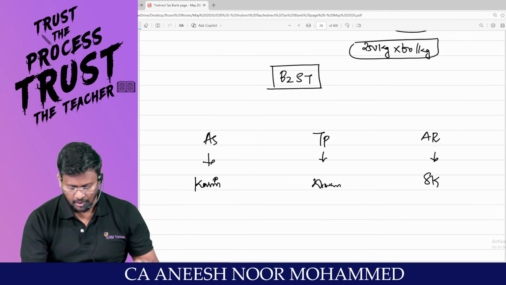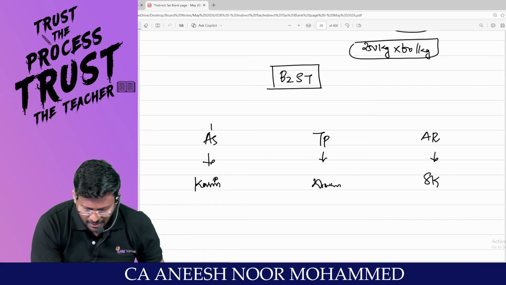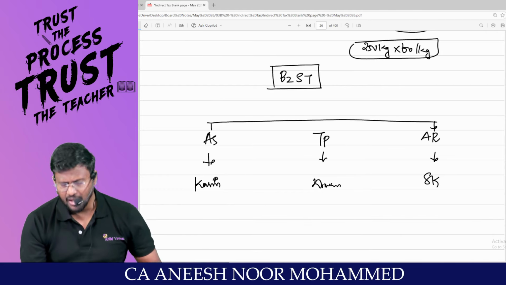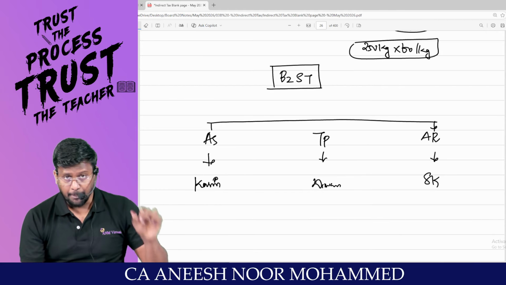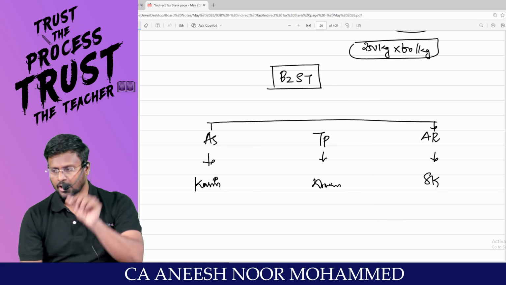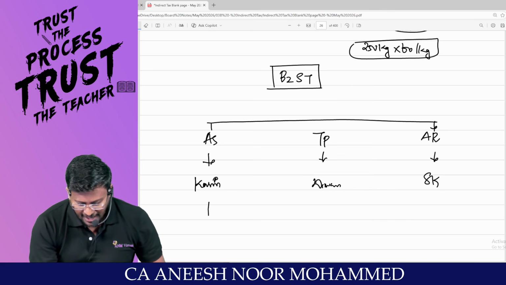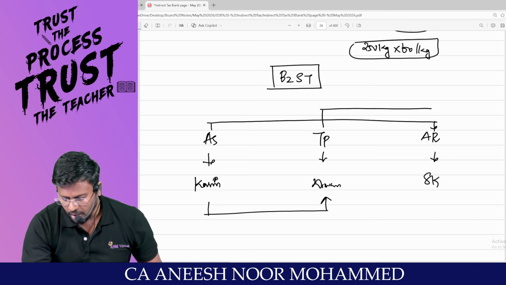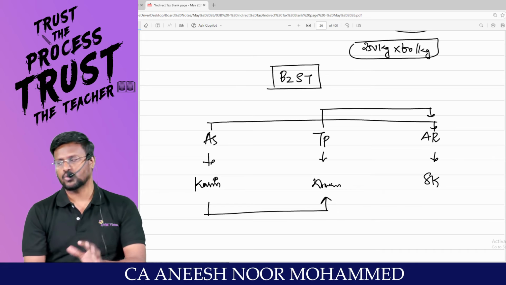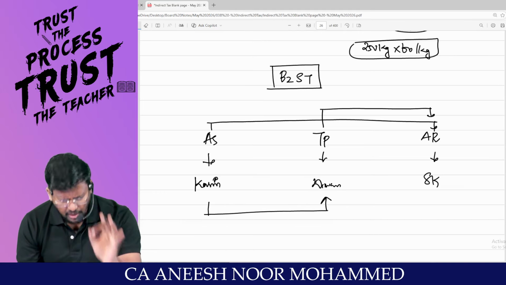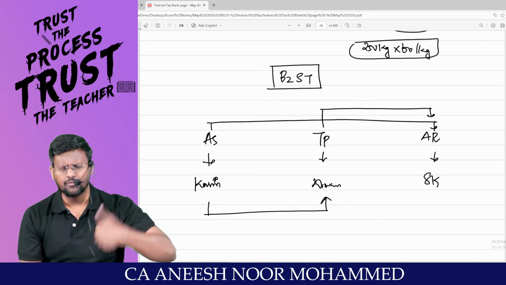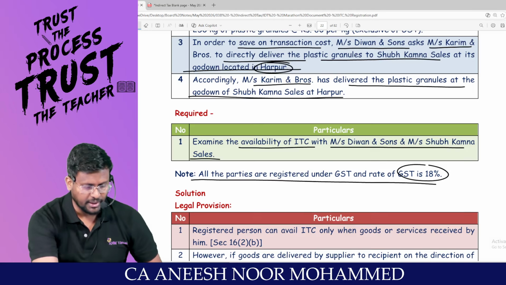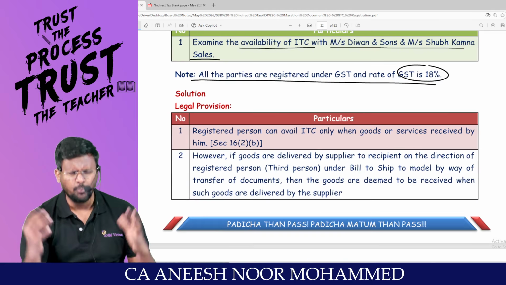Actually, sir, the actual supplier will supply to the actual recipient. But for the purpose of ITC, we will assume that the actual supplier has supplied to the third party and the third party has supplied to the actual recipient, because only if you actually receive goods or services or both, you are entitled to take ITC. Am I right? Super provision, man.